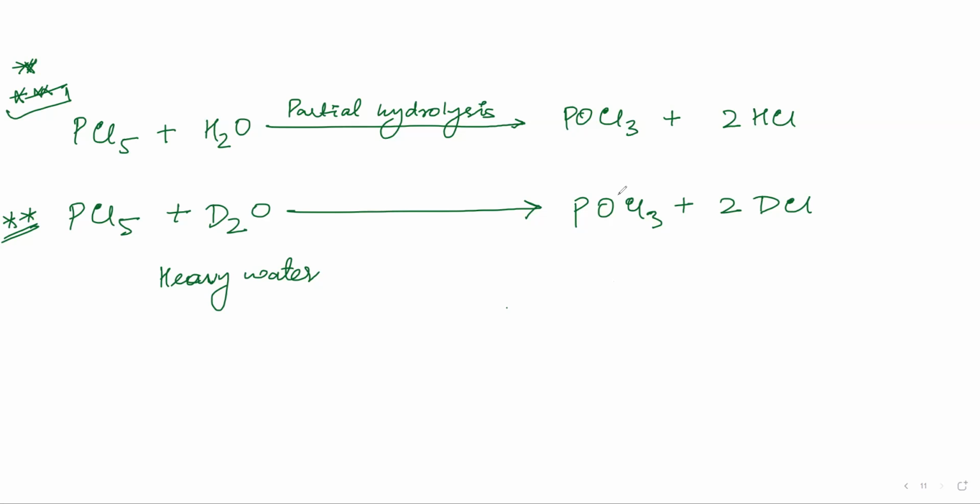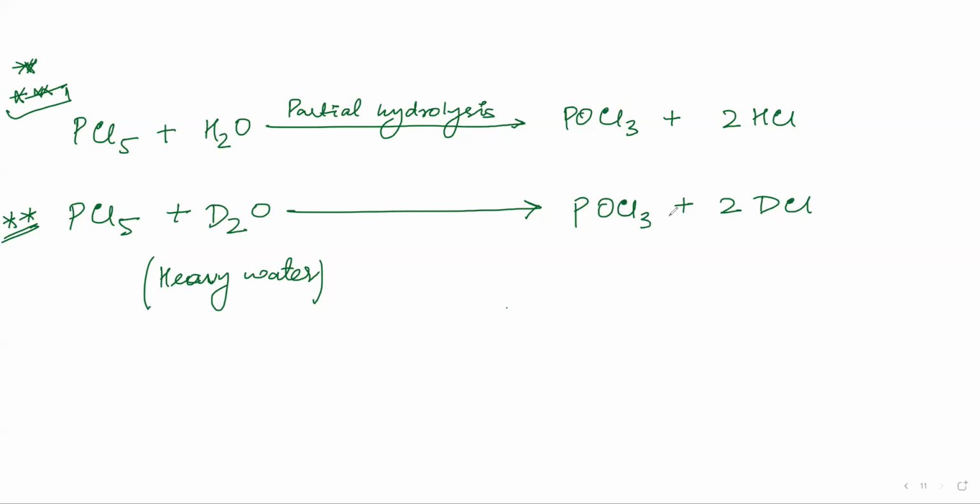In both the reactions, it will take place with partial hydrolysis. If you have D2O, you will write this reaction. Even if it is complete hydrolysis, for D2O, it is POCl3 plus DCl. Right, POCl3.